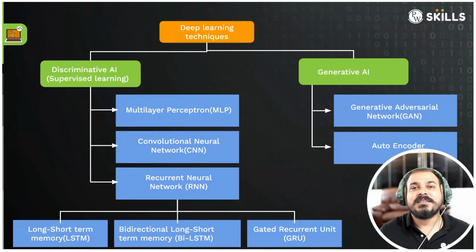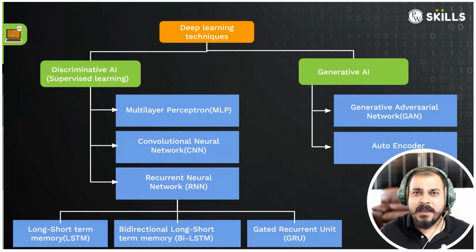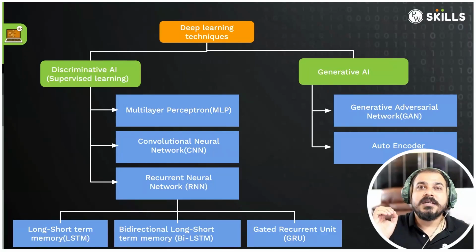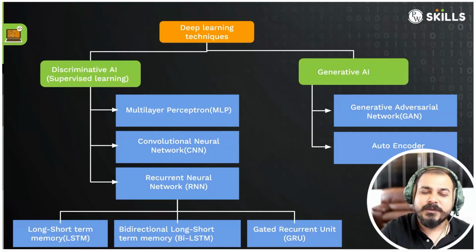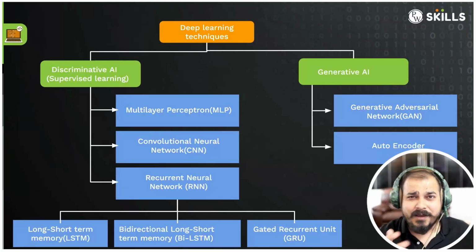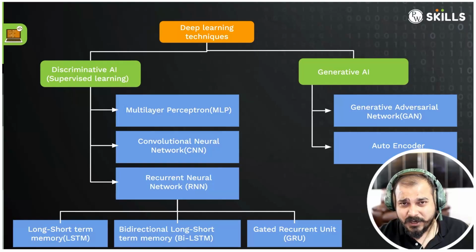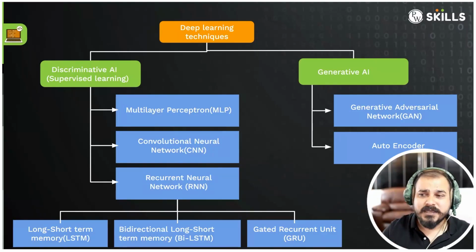Why do we call them large language models? Because they are trained with a huge amount of data, and reinforcement learning is also applied within this so that the models give better accuracy with any response they generate. I will make a dedicated video on how ChatGPT is trained, so that will be coming up in a separate video.